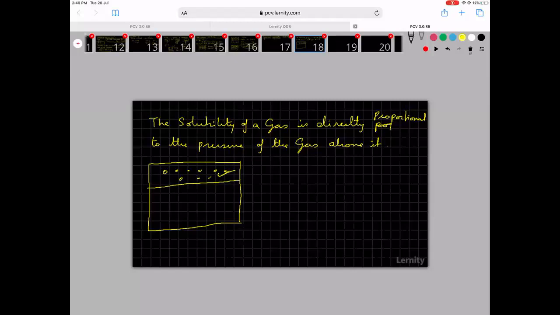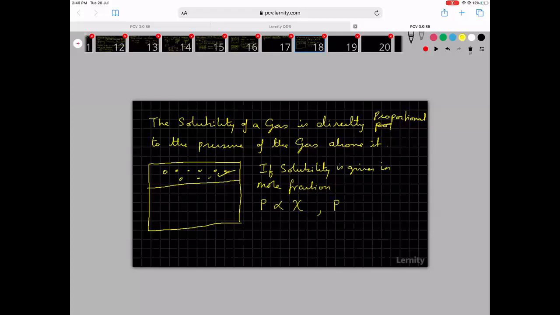Now, the solubility here may be given in parts per million or in mole fraction, both are okay. If solubility is given in mole fraction, then the partial pressure of the gas is directly proportional to its solubility.